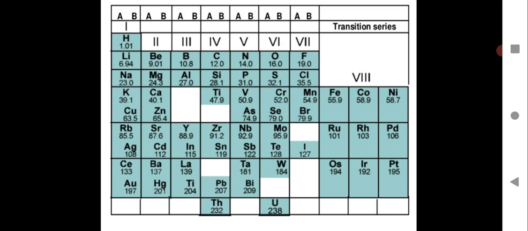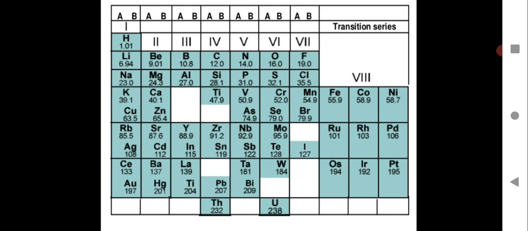So now let us see the periodic table given by Mendeleev. As you can see, there are 8 vertical columns and 7 horizontal rows given by Mendeleev, and this is how he tried to classify the elements at that time. And as you can see, column 1, that means group 1, is divided into subgroups A and B. Similarly, groups 2, 3, 4, 5, 6, 7, you can see all are divided into subgroups A and B. Then he had given a separate column, group 8, for the transition series.